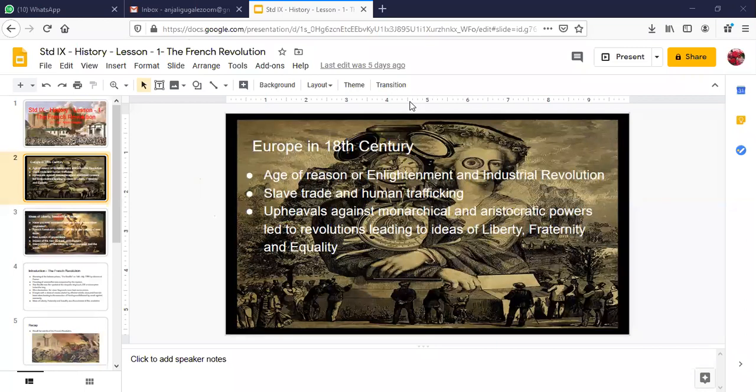So when we look at France, we have the features of a monarchical form of government where the aristocracy was also very powerful. I will come to the French society in the upcoming slides. Another very important feature of Europe in the 18th century is that upheavals against monarchical and aristocratic powers led to revolutions, leading to the ideas of liberty, fraternity, and equality.